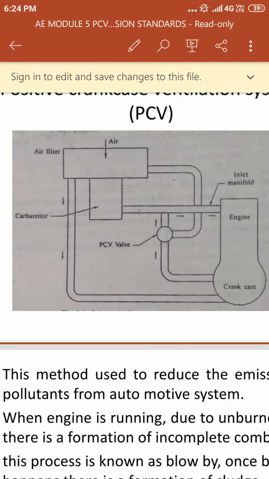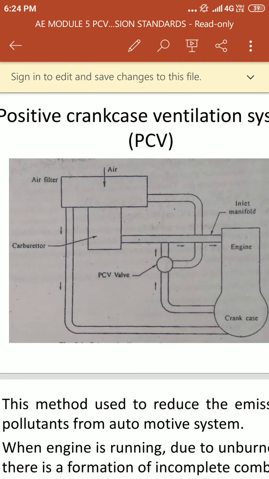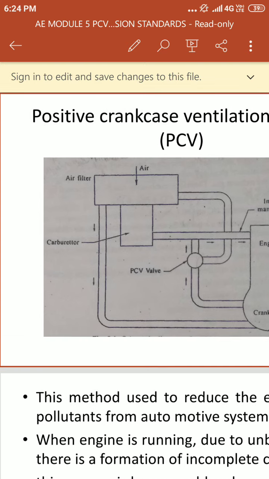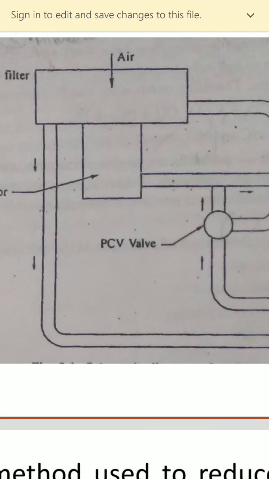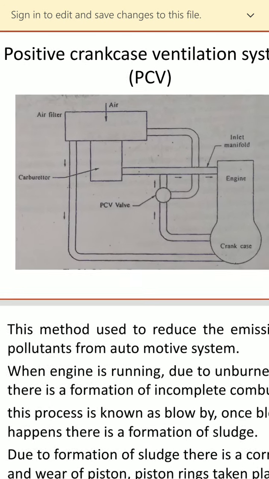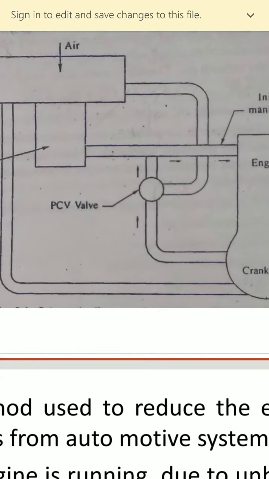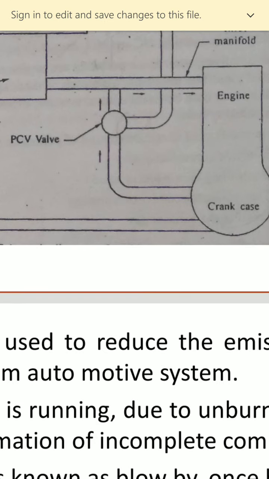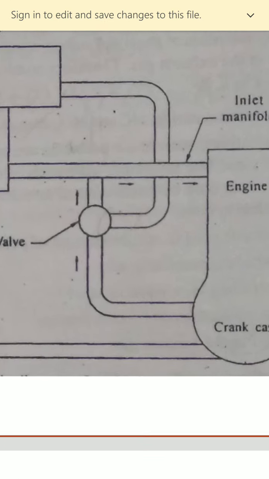The construction consists of an air filter. You know that the air filter filters the air and removes dust particles. One end of the air filter is connected to the crankcase. The PCV valve is connected to that crankcase and to the engine inlet manifold.